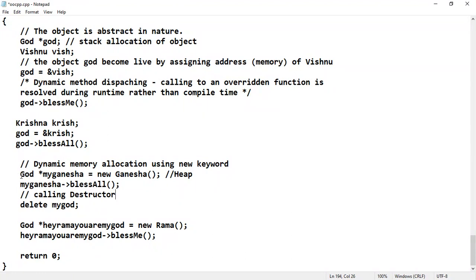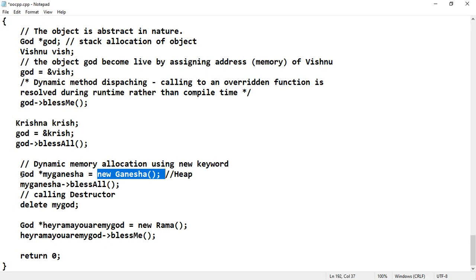For the God object, which is called an abstract object, which cannot be instantiated, an instantiable class related memory is assigned. That means whatever the object you think as God will become God. So God doesn't have any concrete structure.